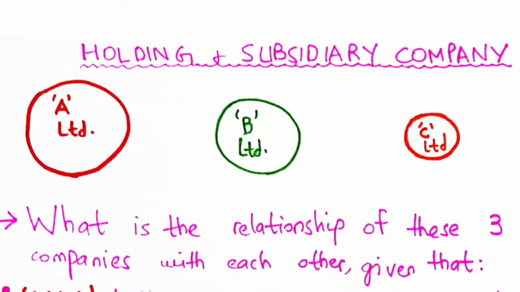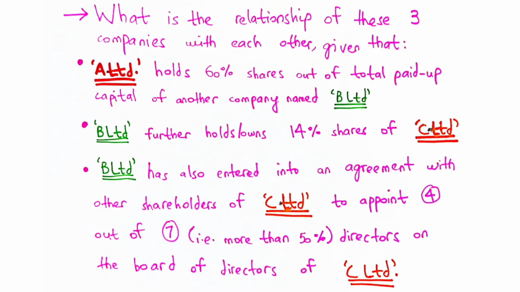Now let's look at the relationship between these three. So first and foremost, we are told that A Limited holds 60% of the shares in B Limited. So because of this fact, remember that A Limited is the holding company and B Limited, in which A Limited holds 60% of the shares, is going to be considered as A's subsidiary.